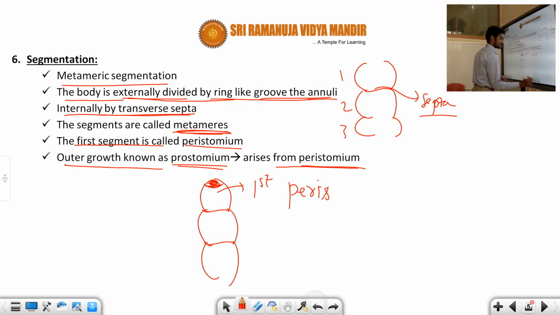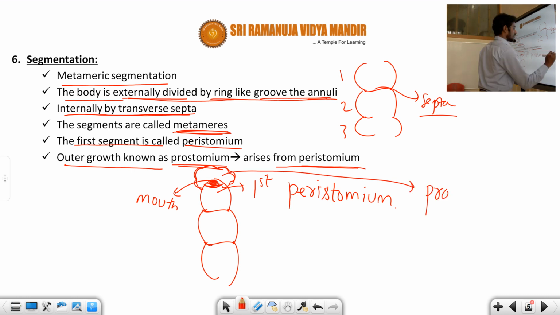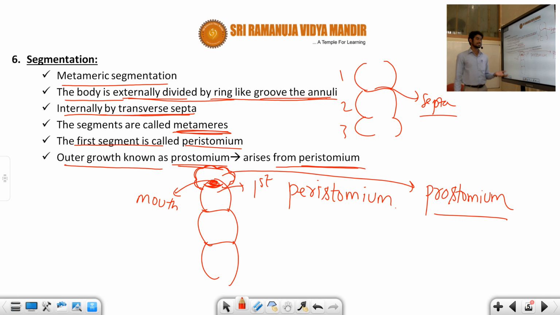So this has the peristomium only, where we observe the mouth. Around the peristomium there is a hanging part, called the prostomium. The function of the prostomium is not known. It is just a hanging part.